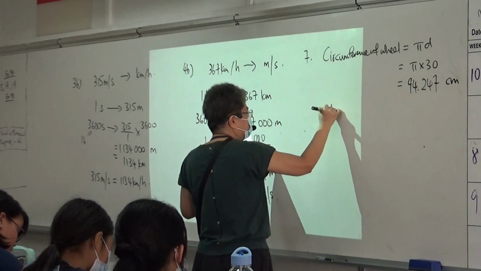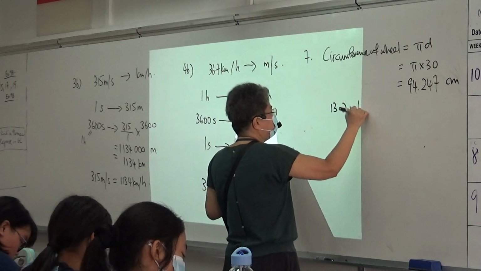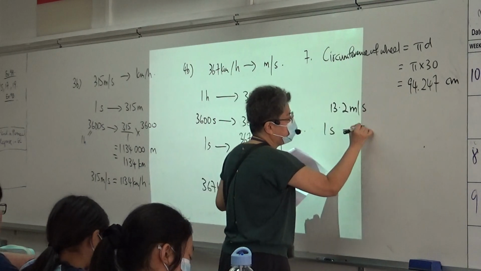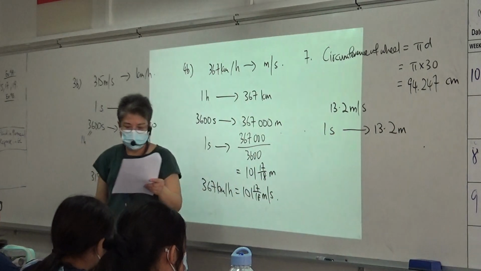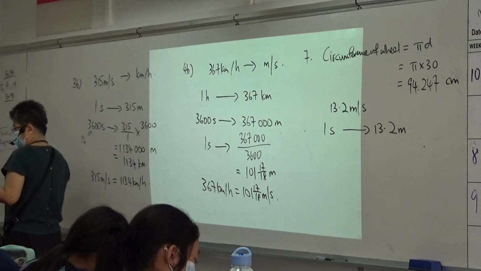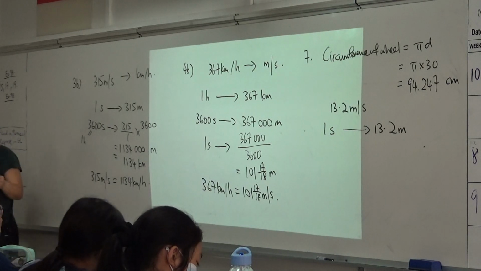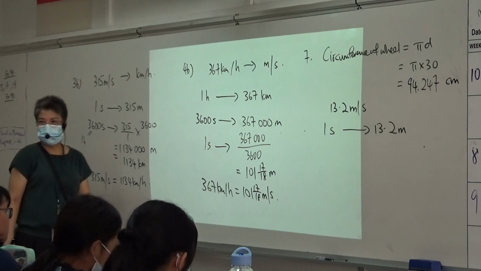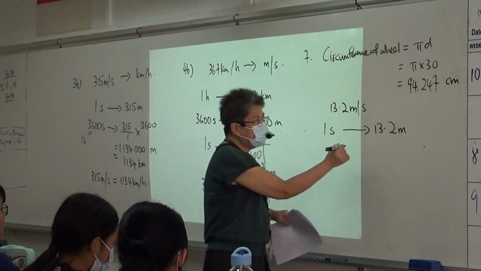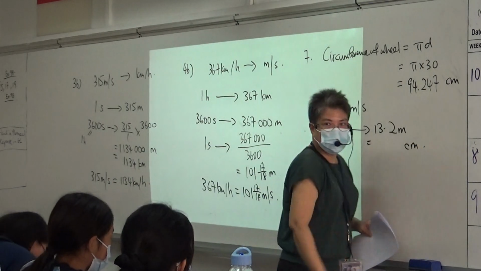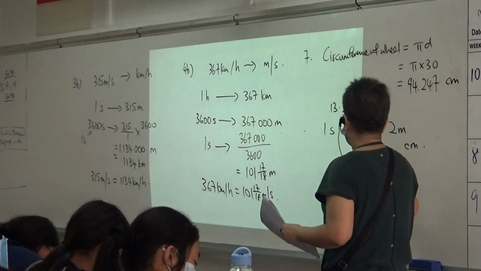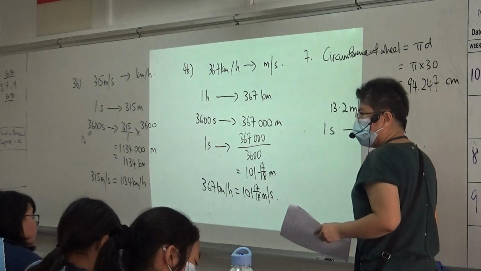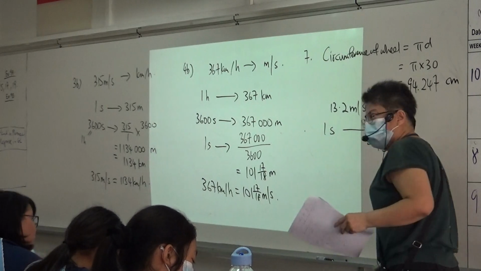Now, 13.2 meter per second is what? 1 second travel 13.2 meters, right? Correct. Now, 13.2 meter is how many centimeters? 1320, right?